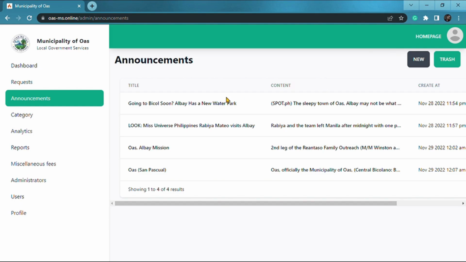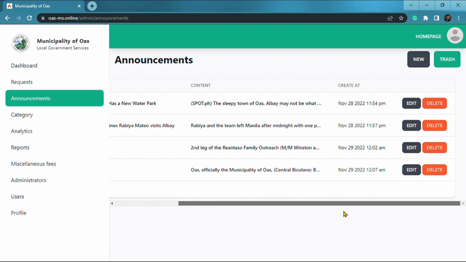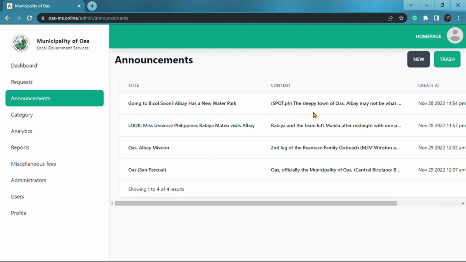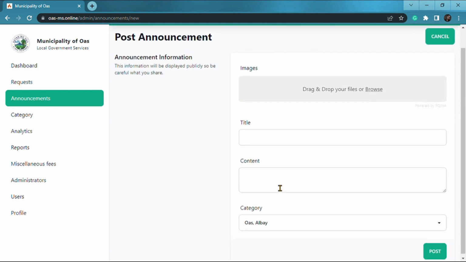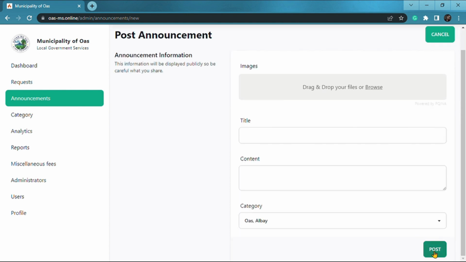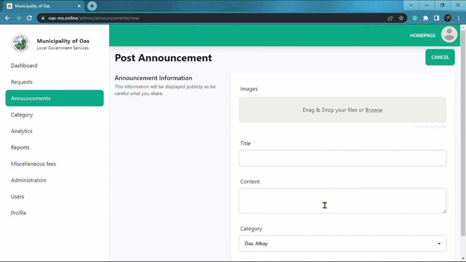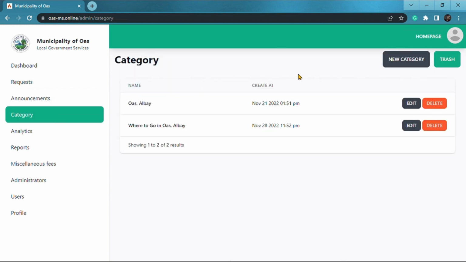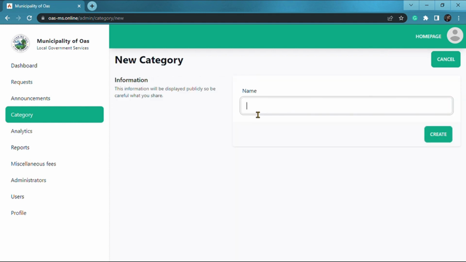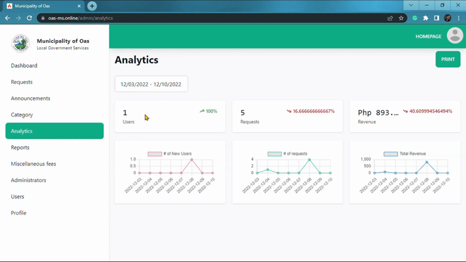In the announcement management, this is to inform and manage the updates and latest news from the municipality of BUAS. This page allows the admin to upload the latest announcement update to show the user on the announcement page. It is managed by the admin, who creates new content for the announcement, and the user will read and see the upcoming announcements and updates for the municipality of BUAS. In the category feature, the admin can create a new category that can be posted and uploaded from the announcement.